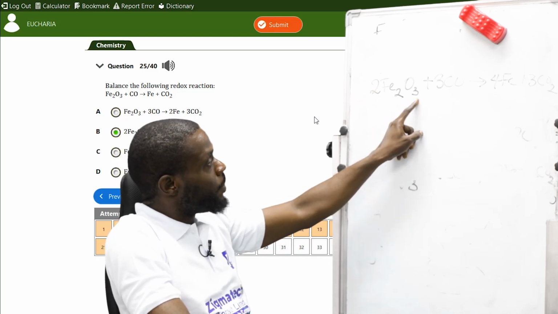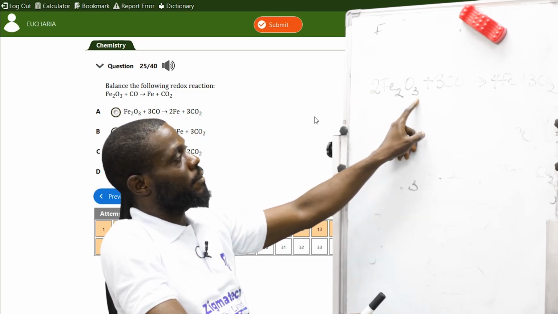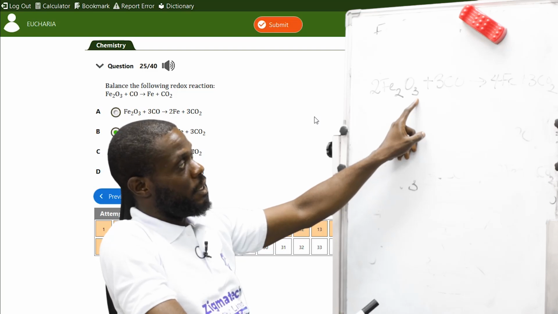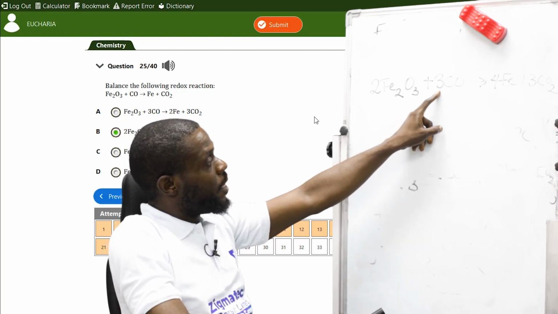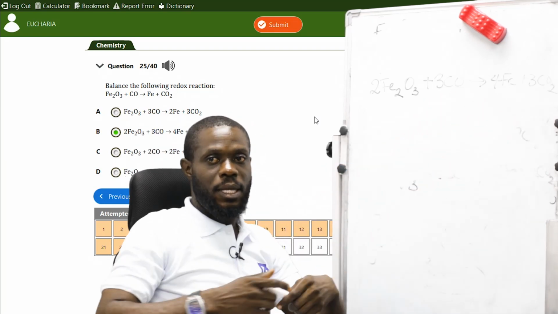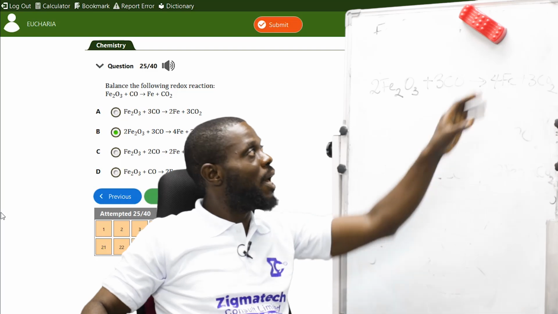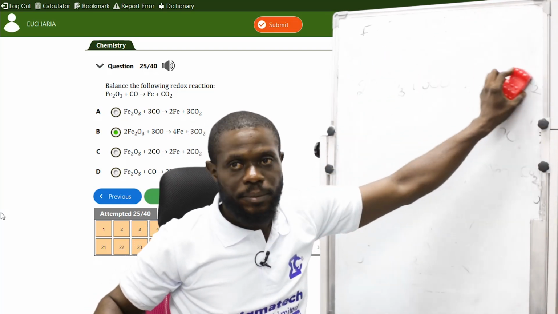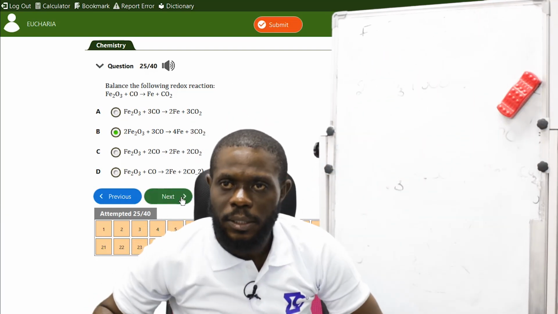Oxygen is 2 times 3, 6. All right, in this area. And carbon is 3 here, carbon is 3 here. So the correct answer is B. Let's go to the next one.